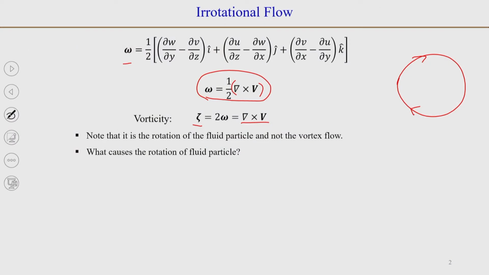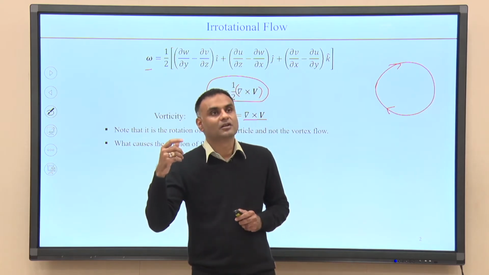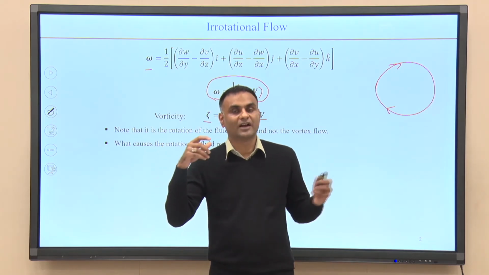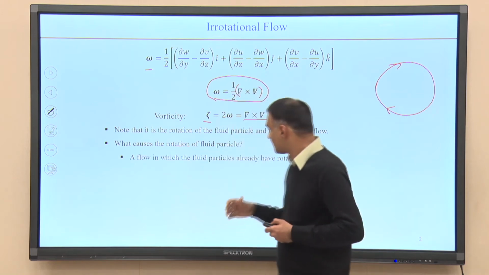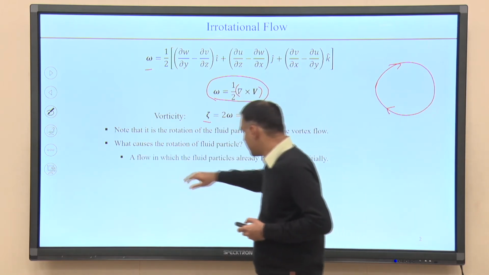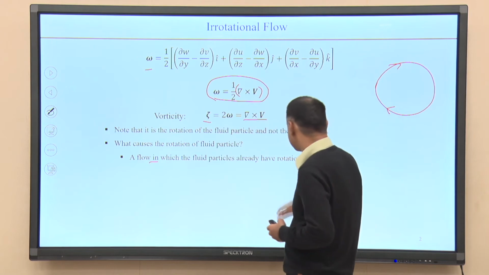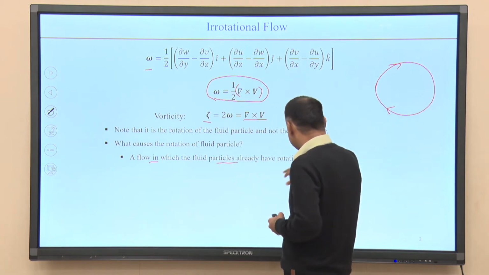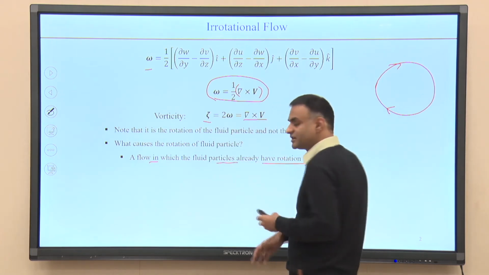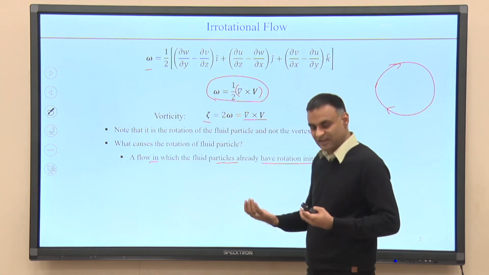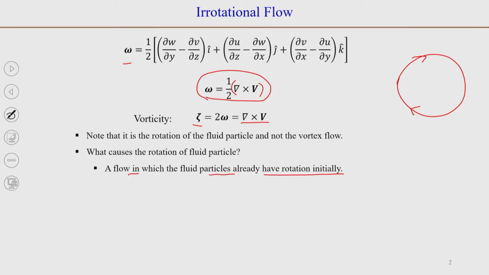A fluid particle can rotate if, when the flow started, the particles already had some rotation by themselves. So, there was rotation initially present in the fluid.